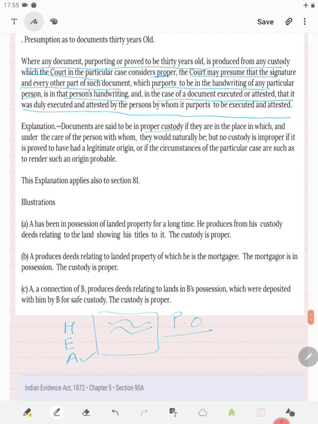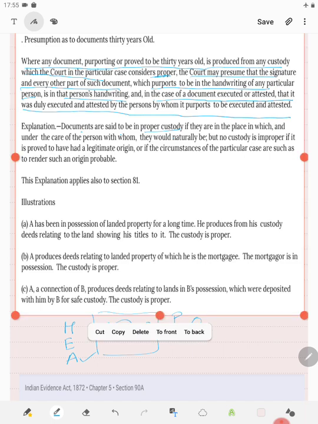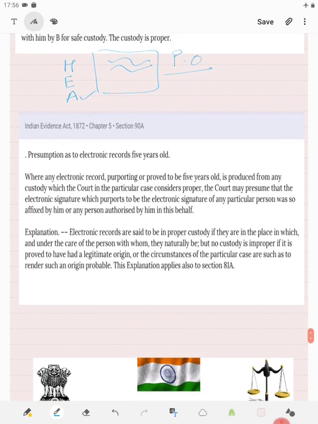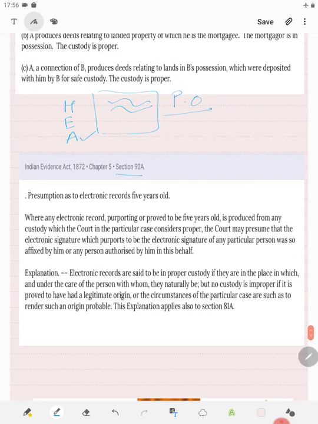Now, proper custody has been defined. It says that documents are said to be in proper custody if they are in the place in which they would normally be and in the care of a person who has the legitimate power to keep them. Now section 90A, as we saw, is the presumption as to electronic records of 5 years old.